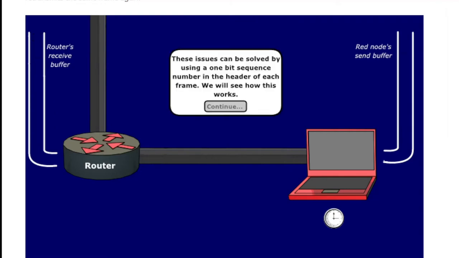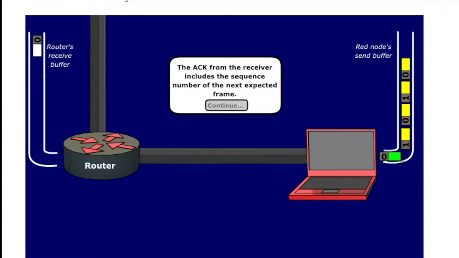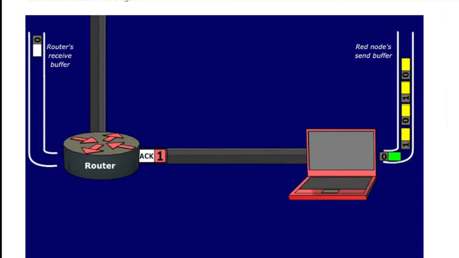So right now at the sender side, we have frames with sequence number. Now the sender is sending the frame to the receiver, and after getting the frame, the receiver will send the acknowledgement to the sender. So the sender is again sending the next frame. So there is no problem till now.